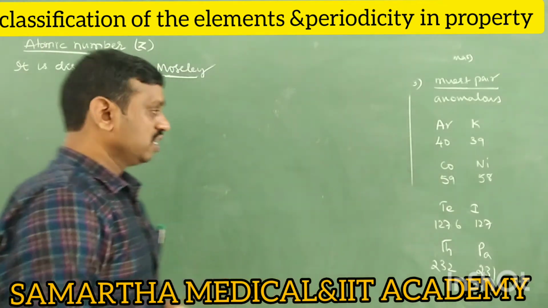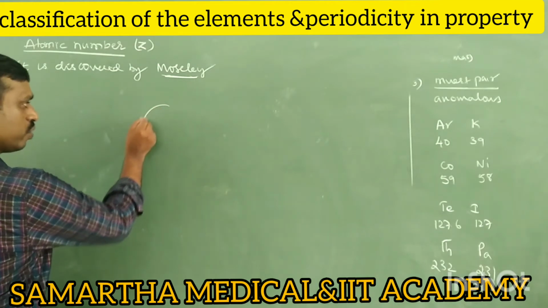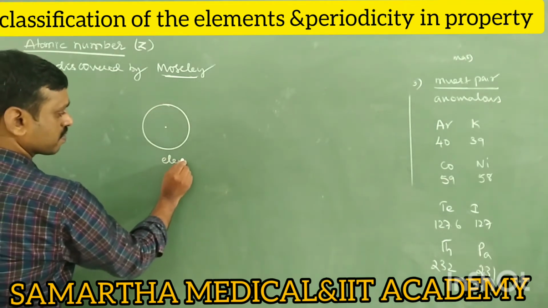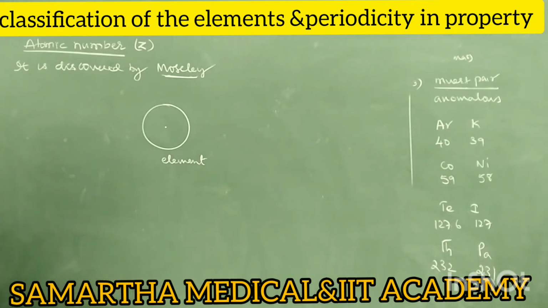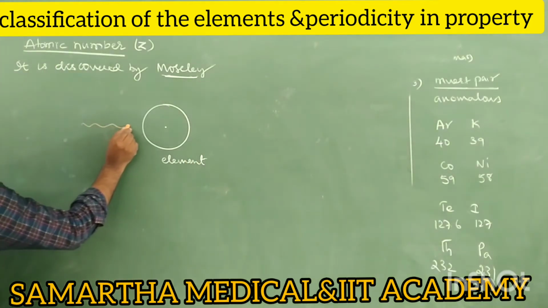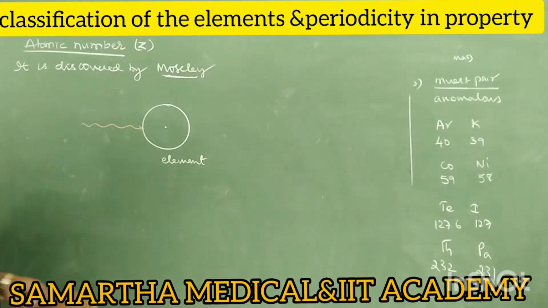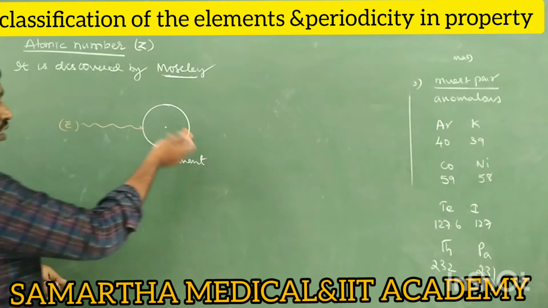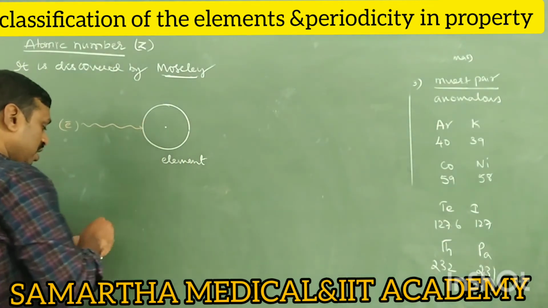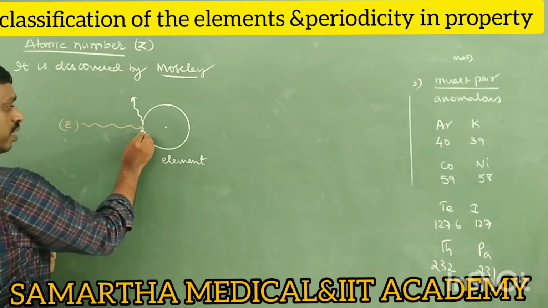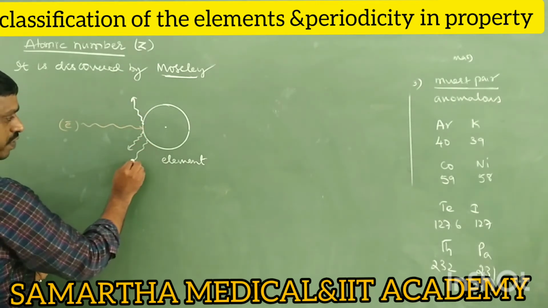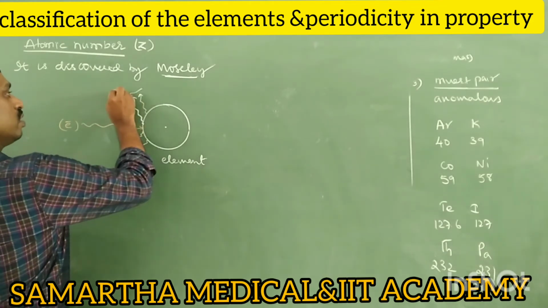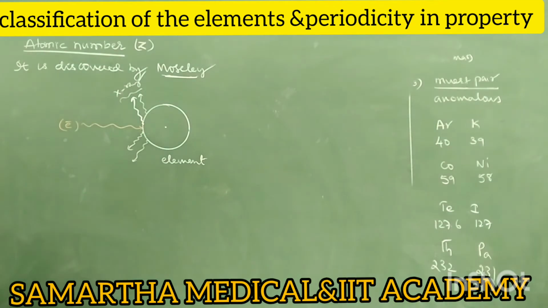What he did is he took an element and bombarded it with high speed cathode rays, nothing but electrons, and it produces characteristic frequencies of X-rays.